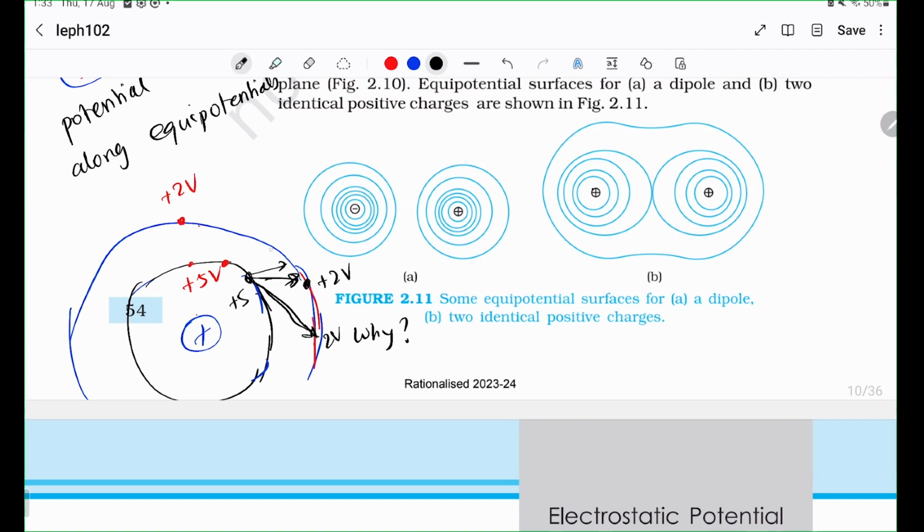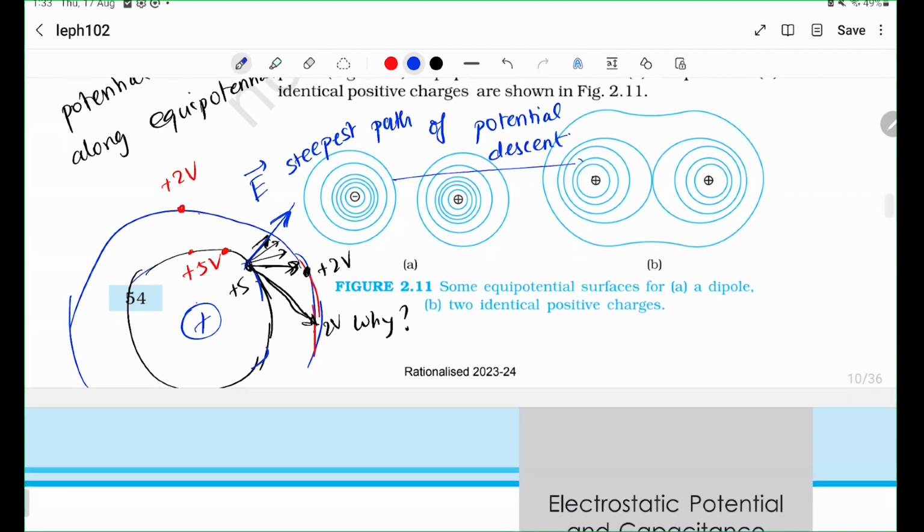This is a shorter path. This is the shortest path. Directly perpendicular is the shortest path where you can go from 5 volts to 2 volts, right? The radial path. And it just so happens, it's not a coincidence, that the electric field is along this path. The electric field is along the steepest path of potential descent. Okay. So I hope you see that point very clearly.